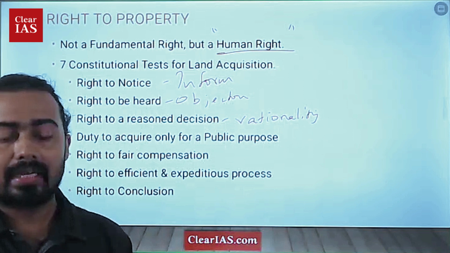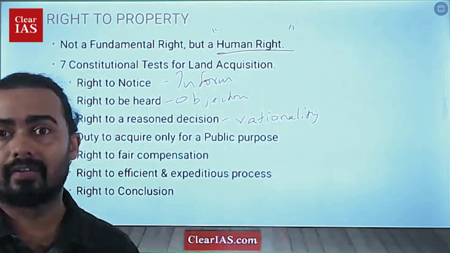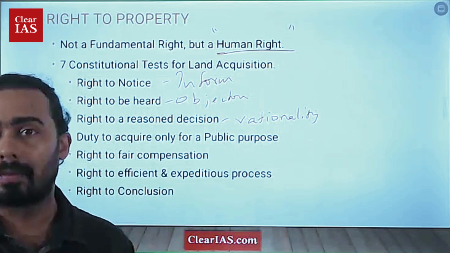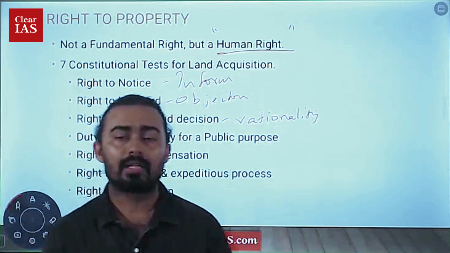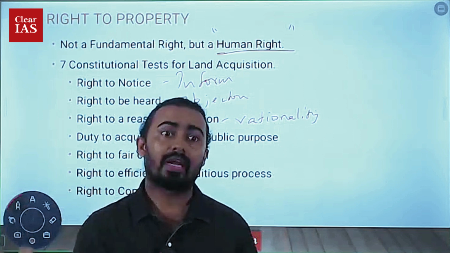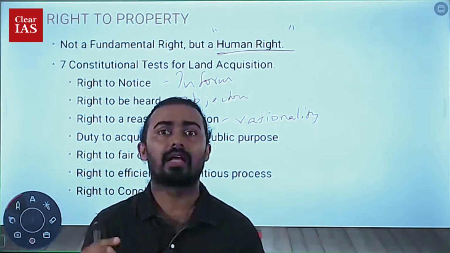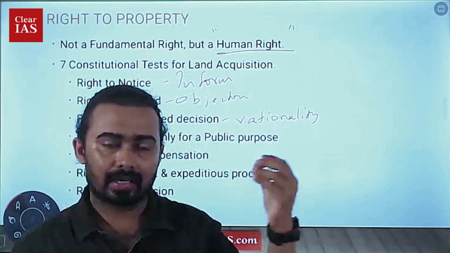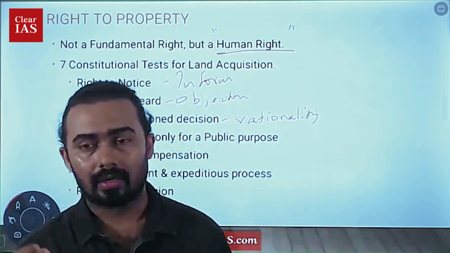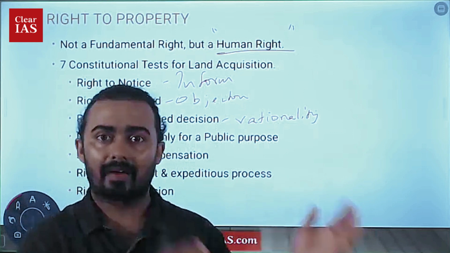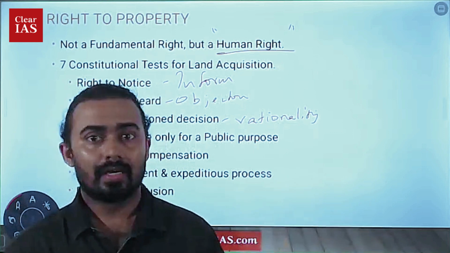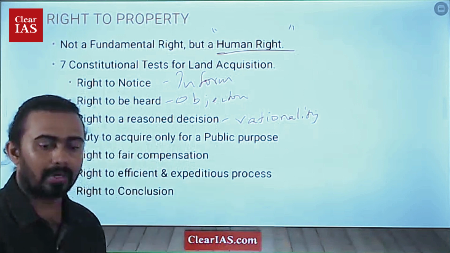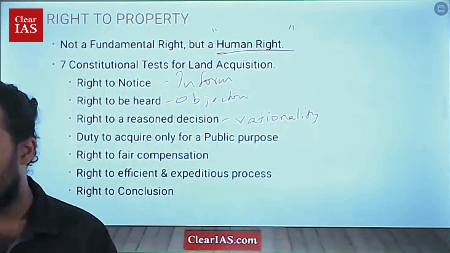The fourth thing is a duty of the state, the duty of the government. What is the duty the government has to follow? The duty to acquire only for public purposes. The government should not take property away from a person for any activity other than public purpose. For example, the government cannot take the land to construct a building for a private person or an MLA or an MP. It should not be done. It should be for public purpose only.